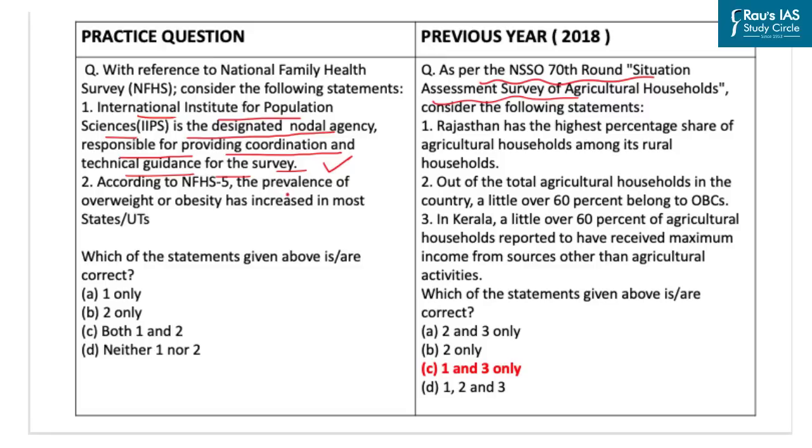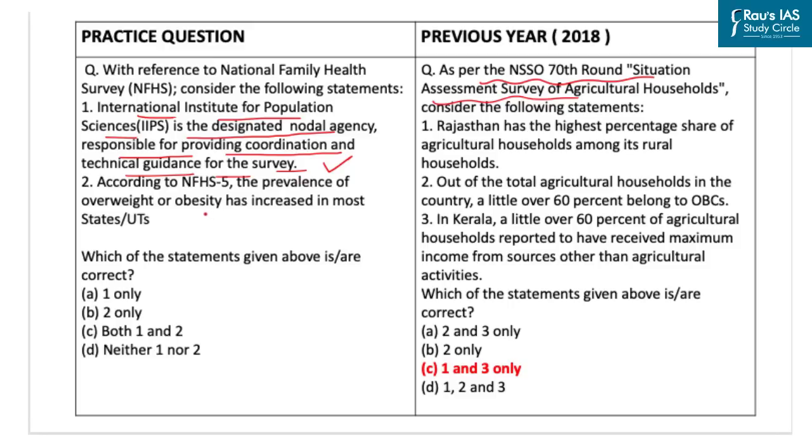Further, the National Family Health Survey is a large-scale, multi-round survey that is conducted in a representative sample of households throughout India. Another thing to understand here is that NFHS is a collaborative project of the International Institute for Population Sciences, that is IIPS, ICF in the USA, and the East-West Center in Hawaii, US.